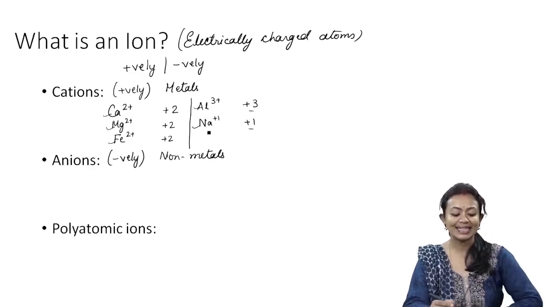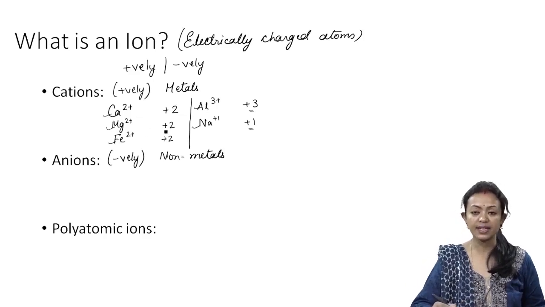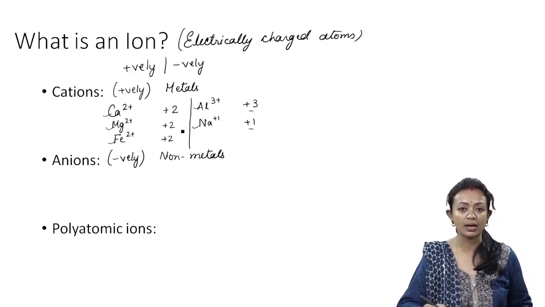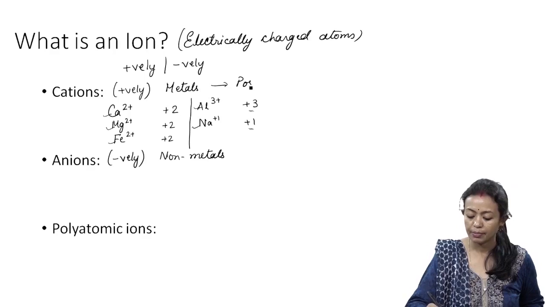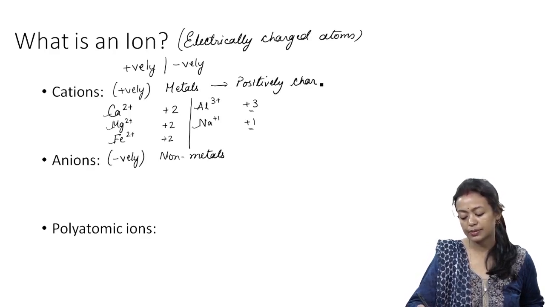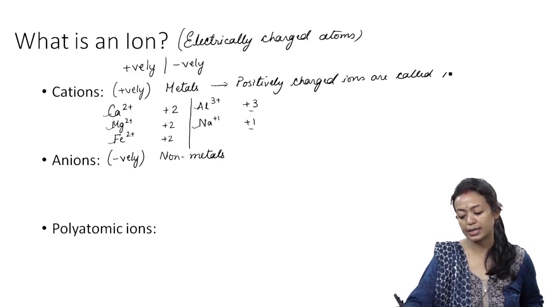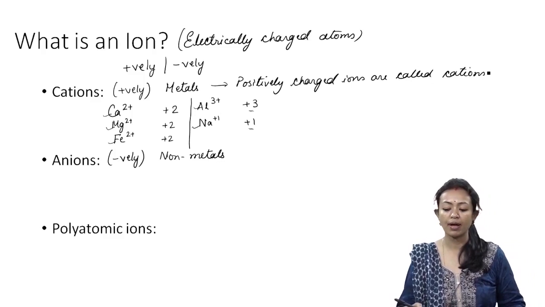So we see that cations are positively charged. Positively charged ions are called cations, and we know that these are characteristics of metals.